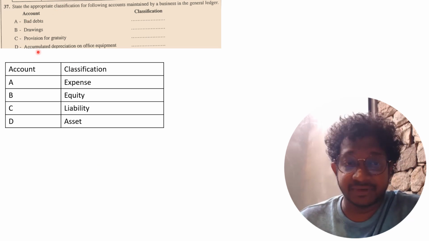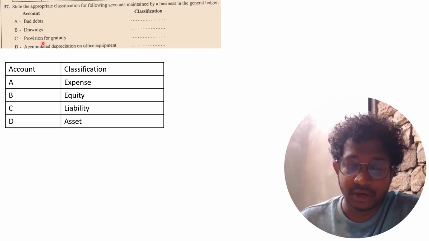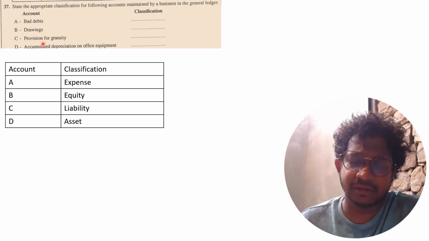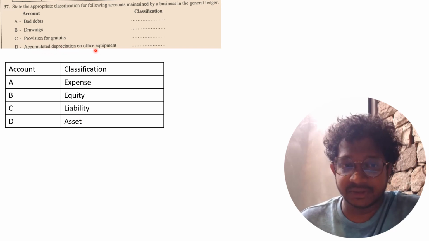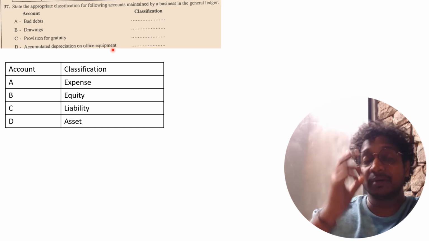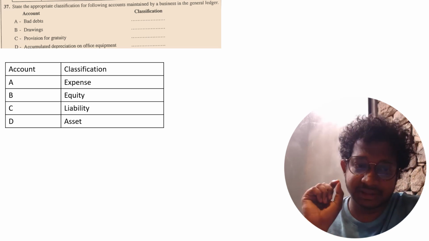Question 37 gives these types of accounts and asks for the classification of each accounting type. Bad debts is an expense, drawings is equity. Equity normally has credit balances, but drawings has a debit balance. Provision of gratuity: all provisions, except provision for impairment losses and provision for cumulative depreciation, we normally consider as liabilities. And accumulated depreciation on office equipment is an asset. Assets normally have debit balances, but accumulated depreciation, as an asset account, has a credit balance.